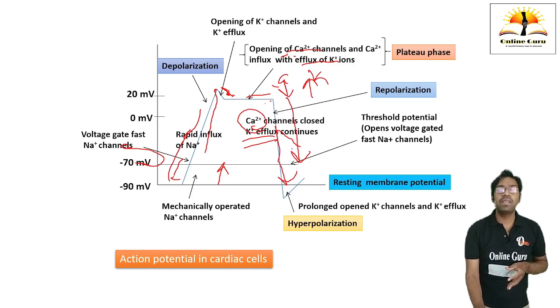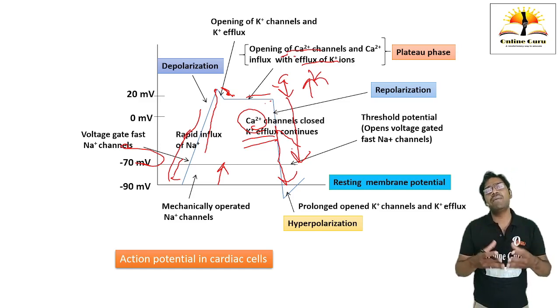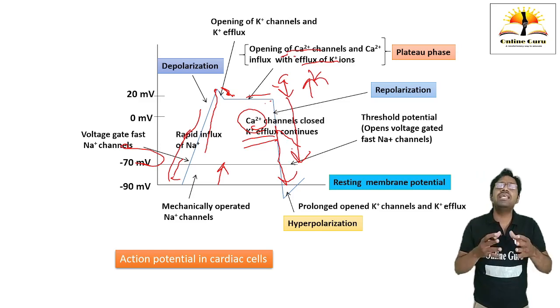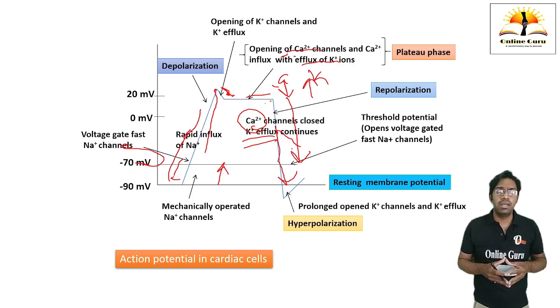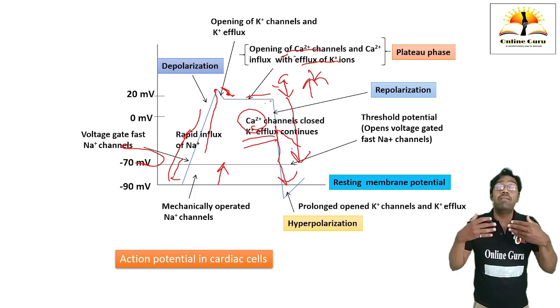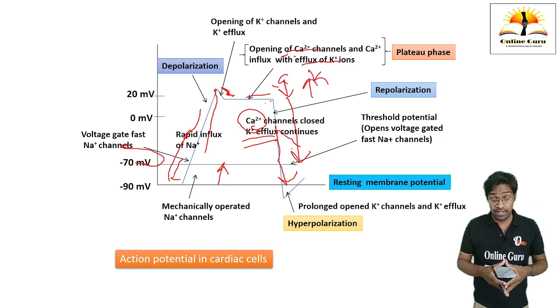But sometimes what happens is that potassium ions, after reaching the resting membrane potential, still these potassium channels are open for a brief period, for a short period. Then what will happen? The membrane will get further polarized. The membrane potential will go more towards the negative polarity. This is what is called as hyperpolarization.